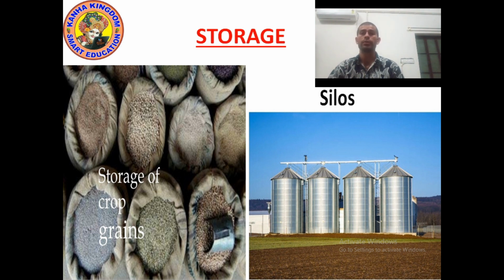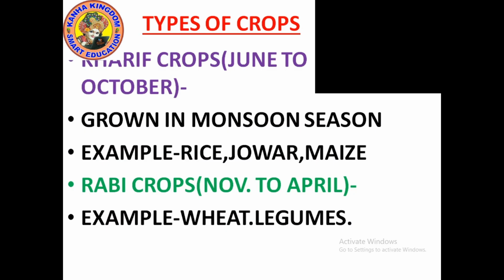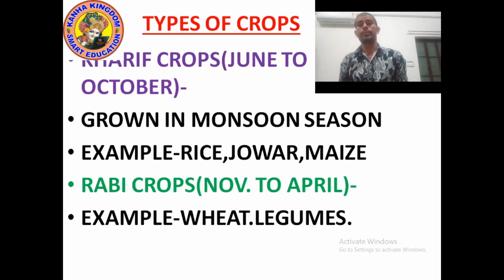Now let's move on to the last point. Okay kids, now let's study the types of crops. In India, there are two main types of crops grown: Kharif crops and Rabi crops.